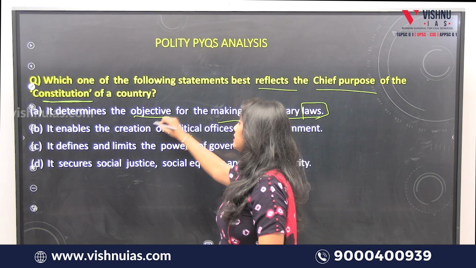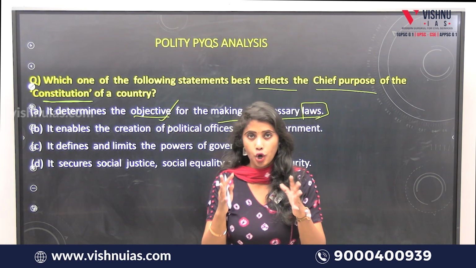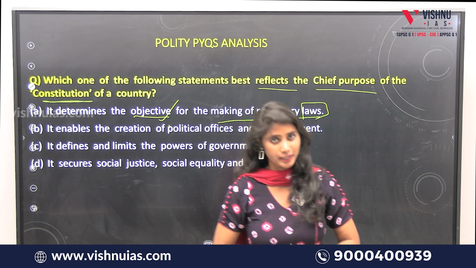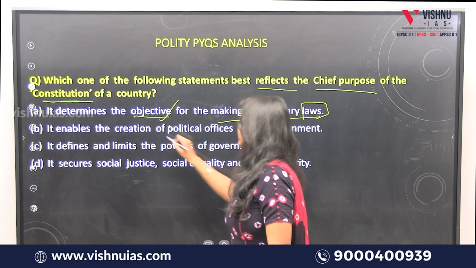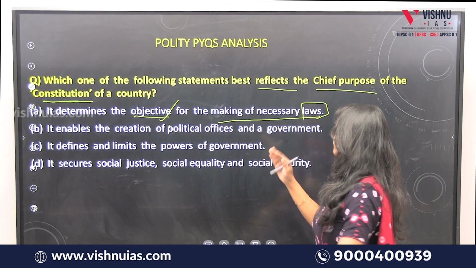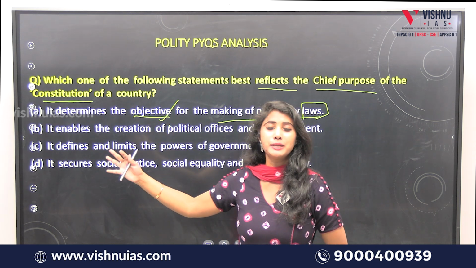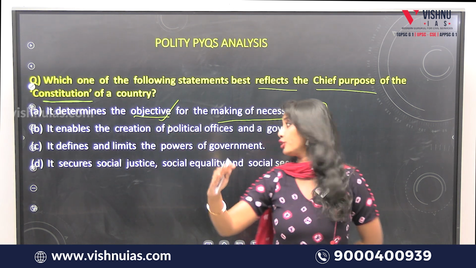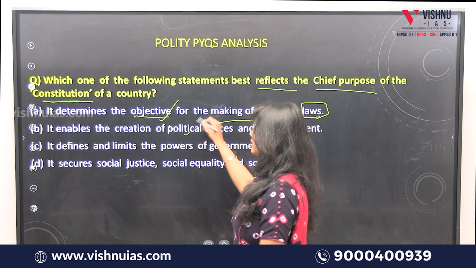So this determines the objective for making the necessary laws which govern a particular country. Is this the chief principle? Or it enables the creation of political offices and a government. Is it a set of principles which enables the creation of political offices and government? Is this statement correct?